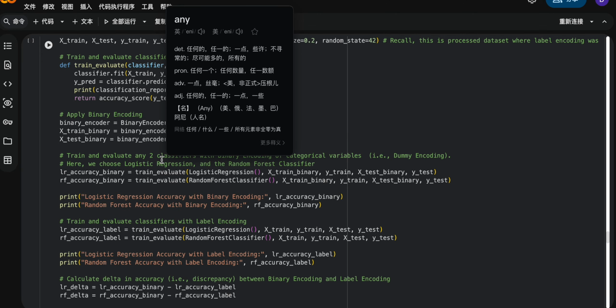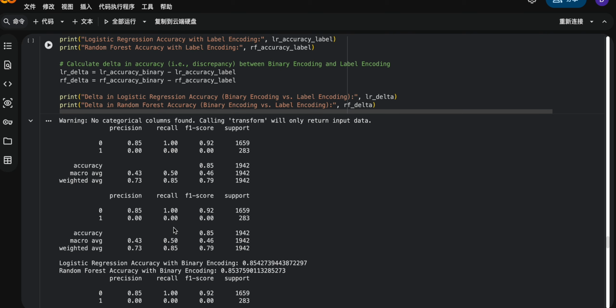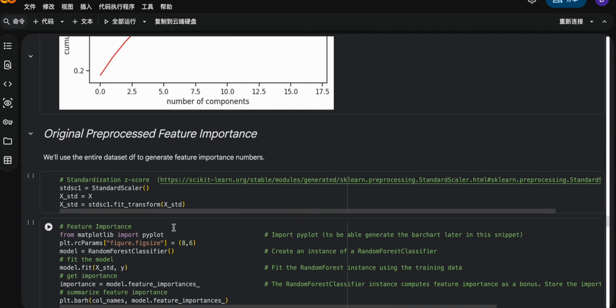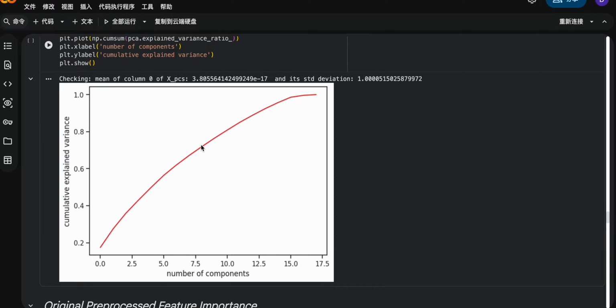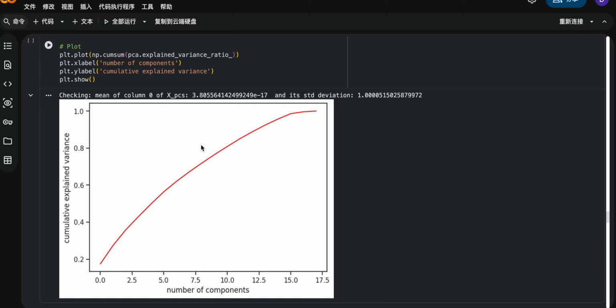Now I will go through some important insights about these problems. First of all, in the PCA, the first 10 components can explain 80% of the variance. So the information is distributed and not concentrated, which makes it really hard to use logistic regression to explain this data and its structure.